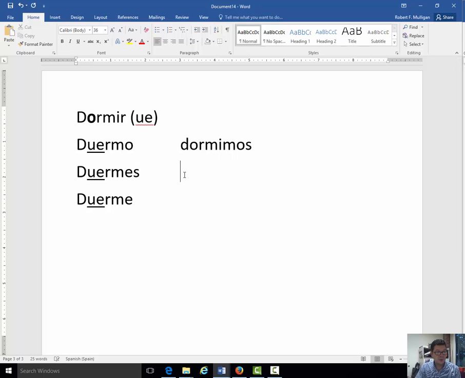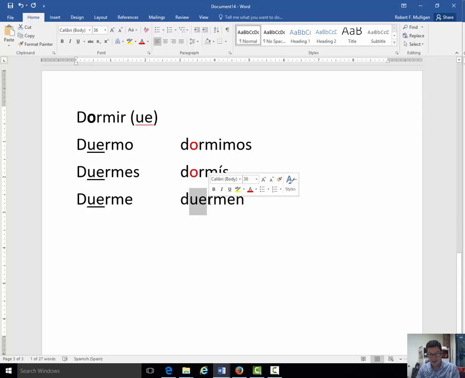Dormimos. Dormís. And duermen. So again, take a look. No stem change. No stem change in the nosotros and vosotros form. But then we're back into it again. We have a stem change. So dormís and dormimos do not have the stem change because they're in the nosotros and vosotros form.